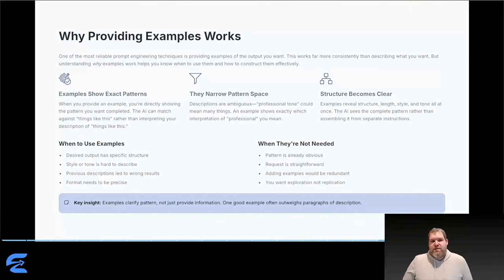One of the most reliable techniques is providing examples, and understanding why this works helps you use examples effectively. When you provide an example, you're showing the exact pattern you want. AI can match against things like this instead of interpreting your description of things like this. Descriptions are ambiguous. Professional tone could mean dozens of different things, but an example shows exactly which interpretation of professional you mean. Structure, length, style, tone. It's all visible at once in the example. AI sees the complete pattern rather than assembling it from separate instructions.